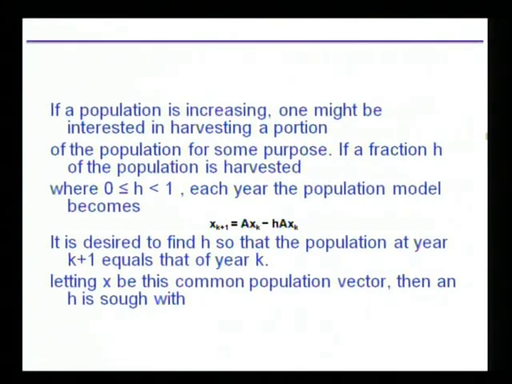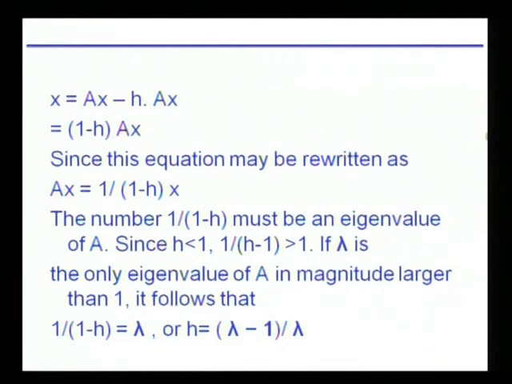It is desired to find h so that the population at year k plus 1 equals that of year k. So if we equate both, this is the equation we get. The vector x equals ax minus h into ax, that is equal to 1 minus h into ax. This equation may be written as ax equal to 1 by 1 minus h into x.